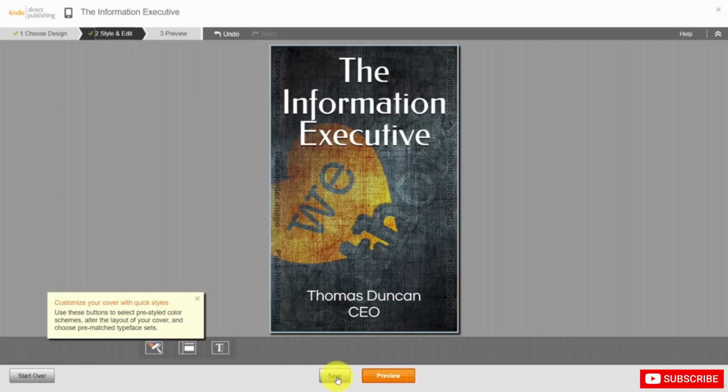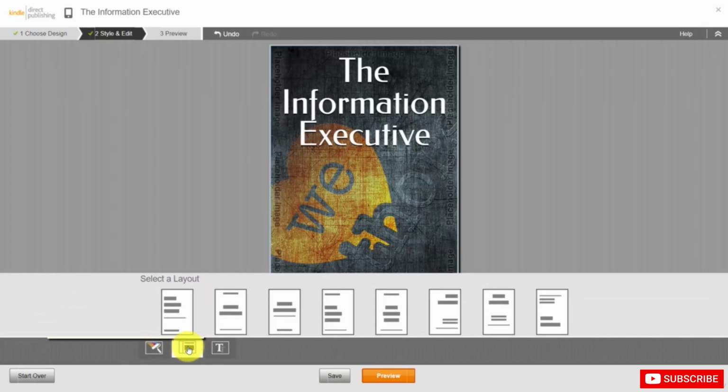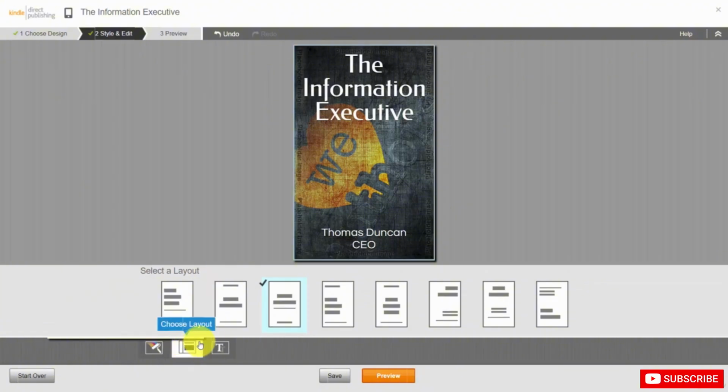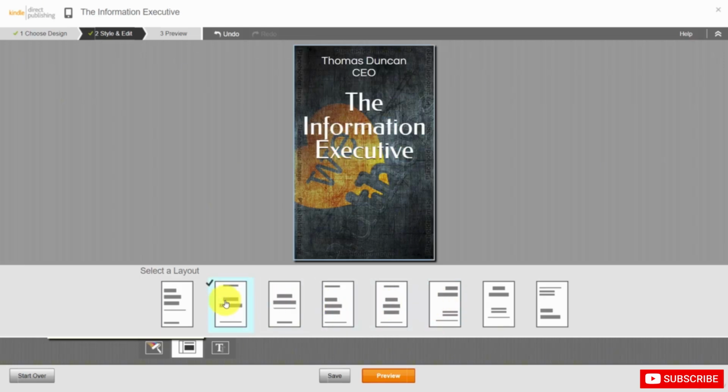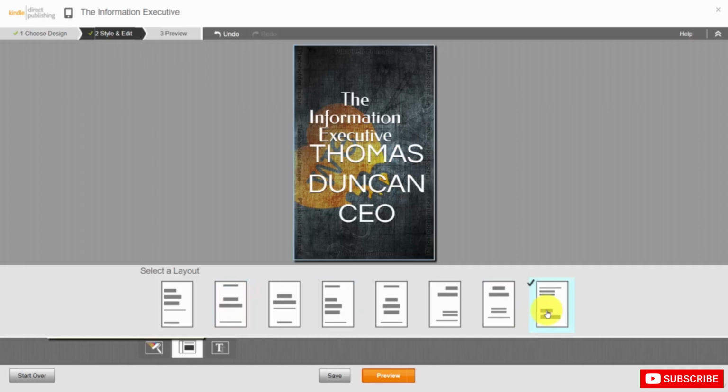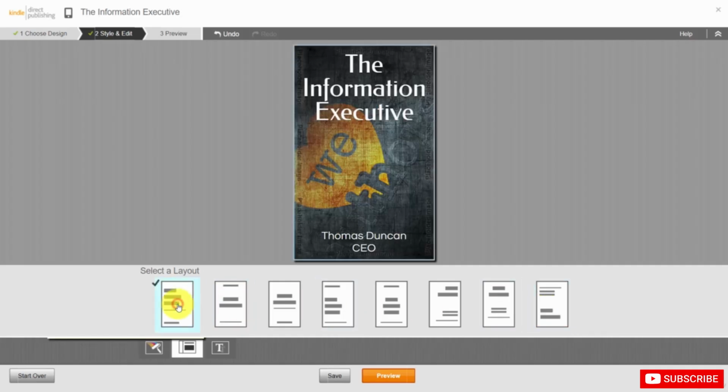What we can also do is make changes to the colors. We can make changes to the layout. So for example, if we click Choose Layout, we can choose various layouts for this particular style. For example, we can make the change here. We can make another change here. And however we want it to look for our particular audience, we can do that. Once we have the change the way we want, we then click Save.